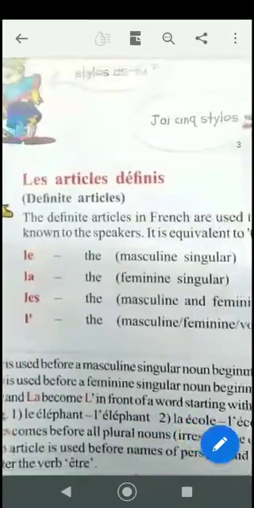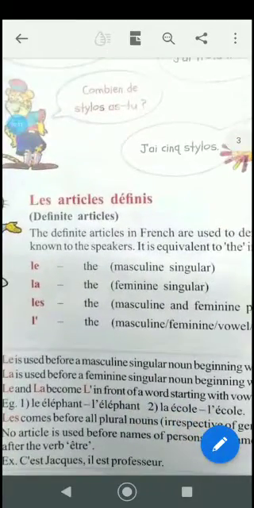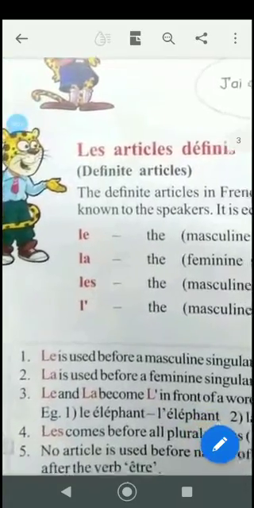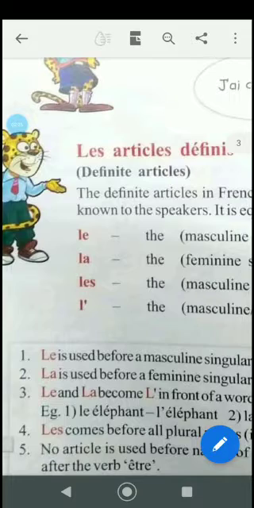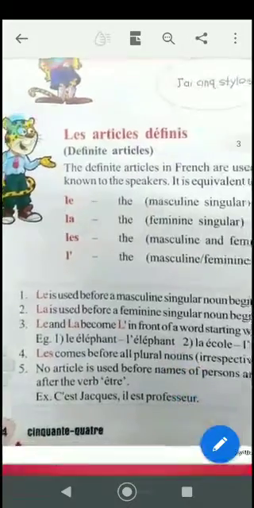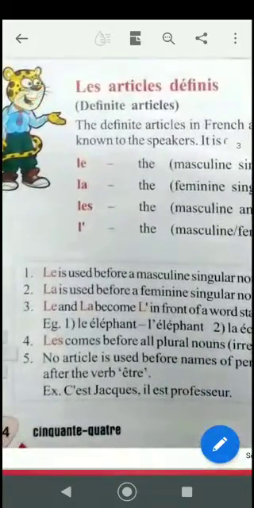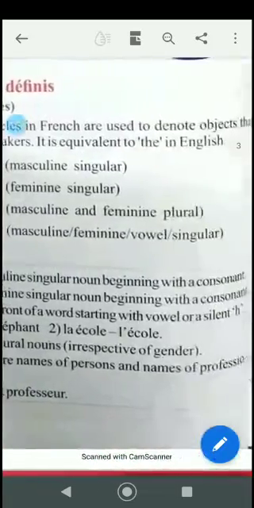And l' is used before any word which starts with a vowel: a, e, i, o, u. Got it? So the definite articles, les articles définis, in French are le, la, les and l'. Now let's have a look. There will be a definition: le is used before a masculine singular noun beginning with a consonant.